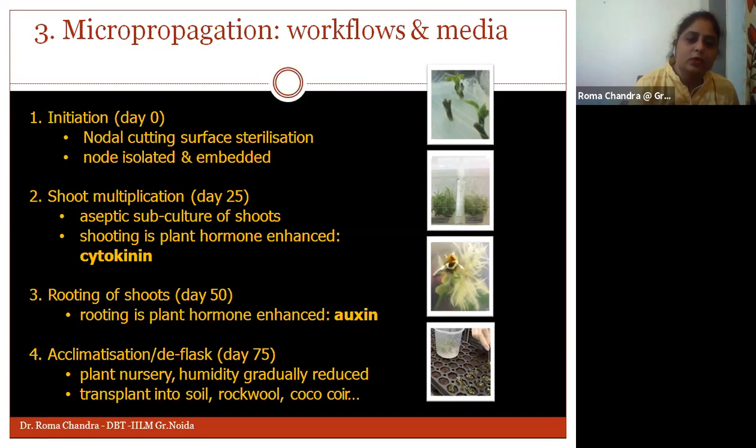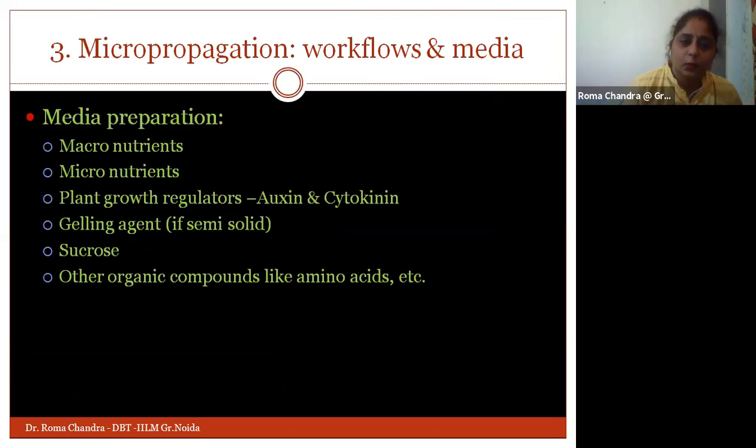Okay, and later on, with the passing of days, we need to understand how the acclimatization conditions will be if we are transferring the plantlet into the conditions which are there at the geographical location. So we can transfer the same into the plant nurseries and study the different conditions, and what about the growth and the sustainability of the plant: how long it will survive, and what kind of growth rate it will produce.